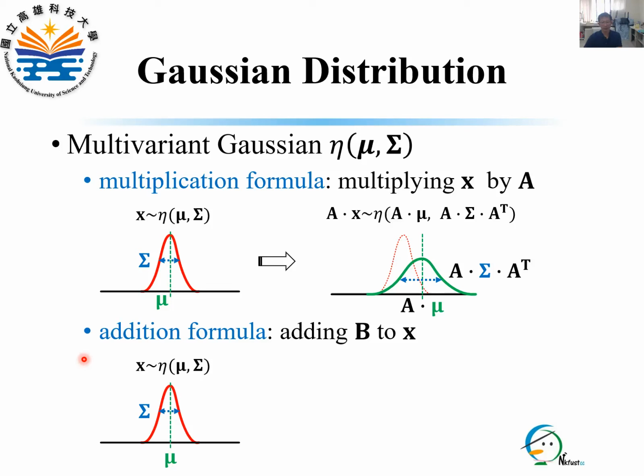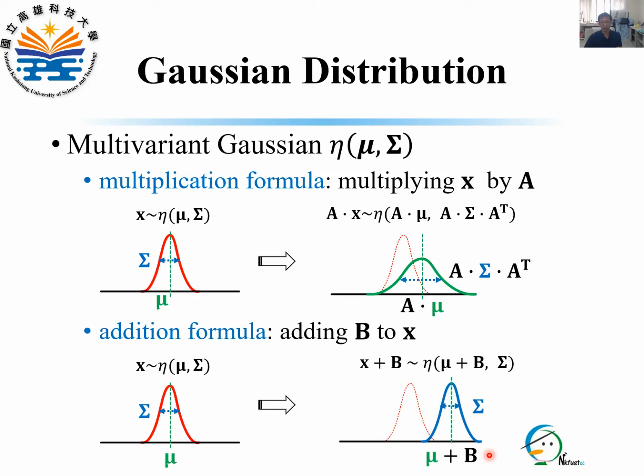The other one is called the addition formula that adds a matrix V to every point, makes the mean become mu plus V, and the covariance matrix unchanged. After introducing the Gaussian distribution, we talk about the product of two Gaussians that is used for information fusion in Kalman filter.